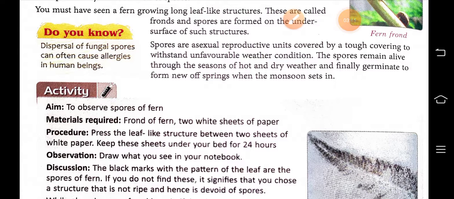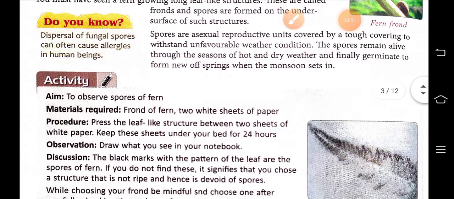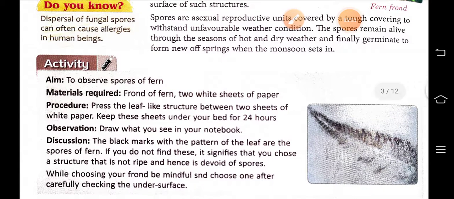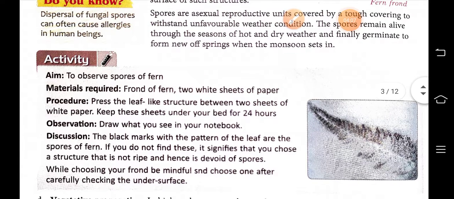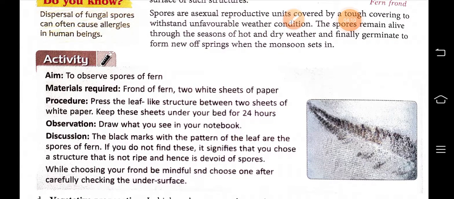Dispersal of fungal spores can often cause allergies in human beings. Sometimes if they are in large numbers in the atmosphere, then allergies are caused in human beings, such as suffocation or some problem in the respiratory system, because when we respire they get inside our body. So it is harmful if it is in large amounts in the atmosphere.